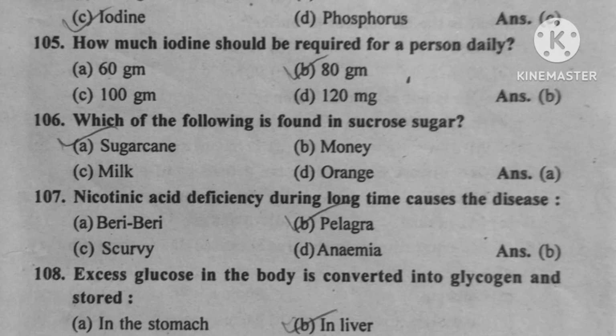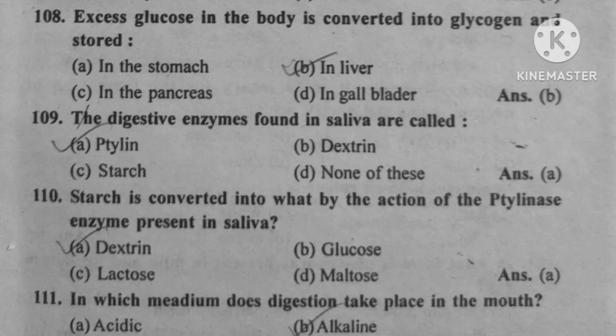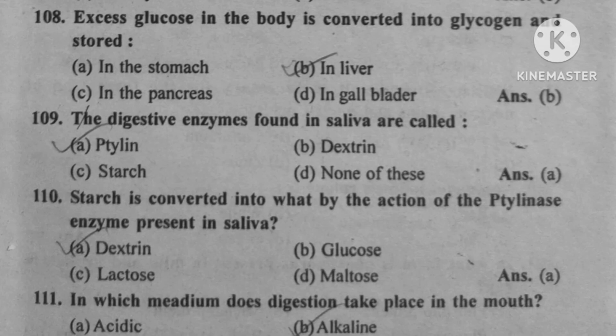Question number 106. Which of the following is found in sucrose sugar? Option A, sugar cane. Question number 107. Nicotinic acid deficiency causes which disease? Option B, pellagra. Question number 108. The excess glucose in the body is converted into glycogen and stored. Option B, in liver. Question number 109. The digestive enzyme found in saliva is called option A, ptyalin. Question number 110. Starch is converted into what?